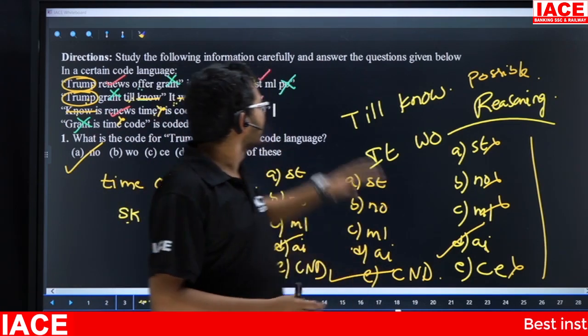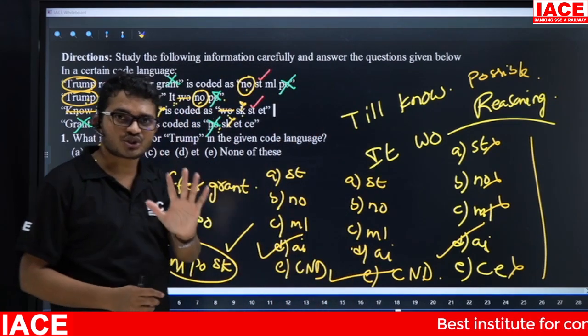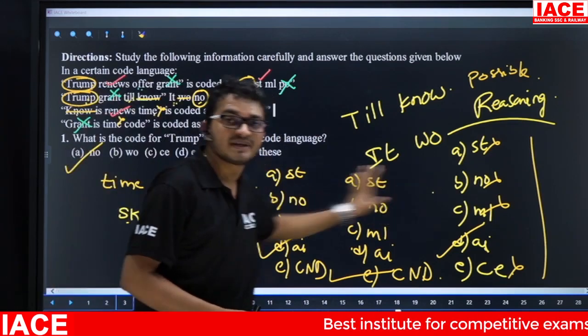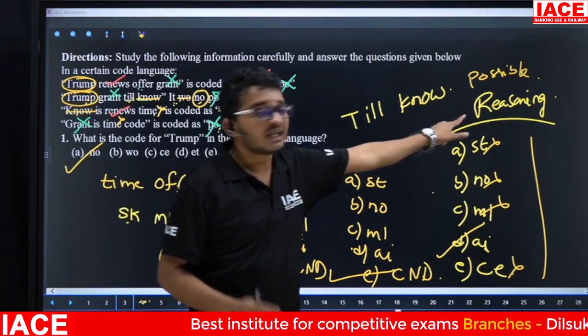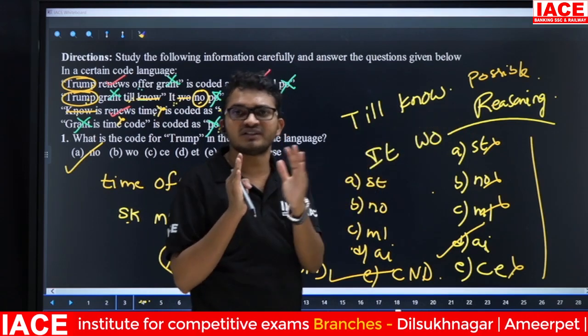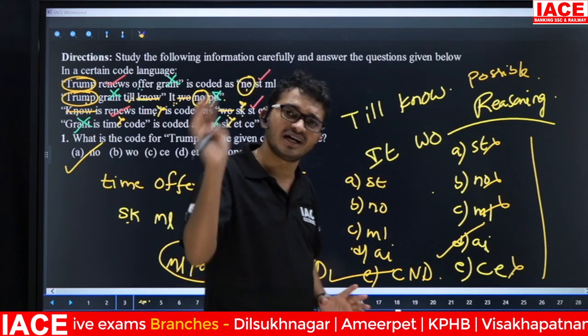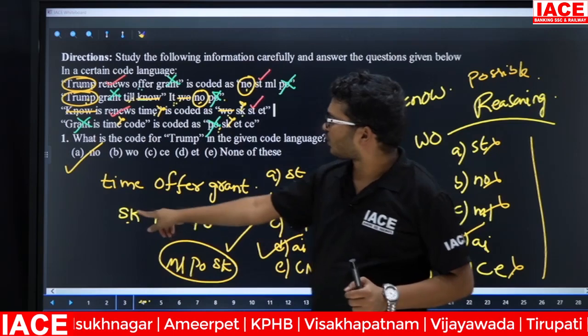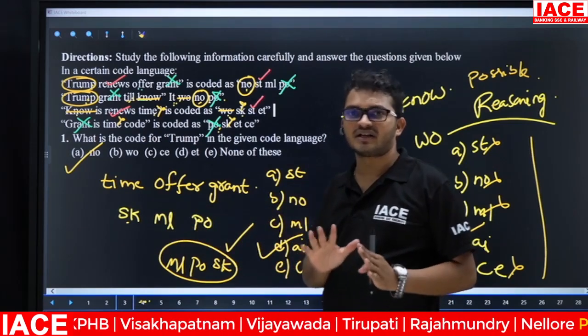Yes. So for this model, in total they will give 5 questions. Out of 5 questions, these two are the compulsory model. First one is what? If the information is not present, the code for that one is what? Except the given code. That means one new code. Next one is what? The codes are not necessarily in the same order.